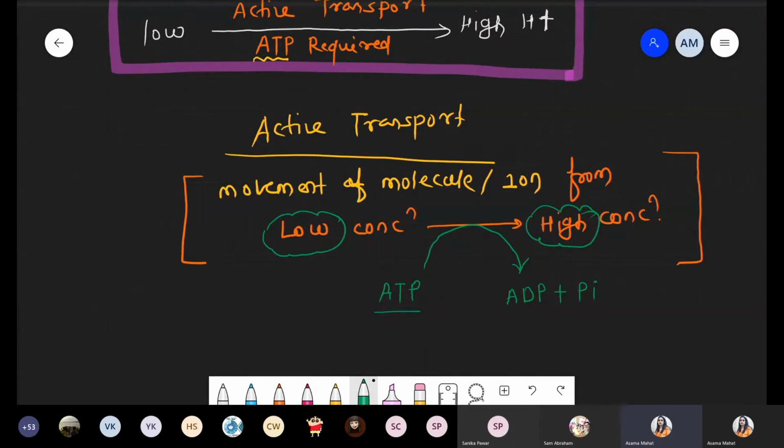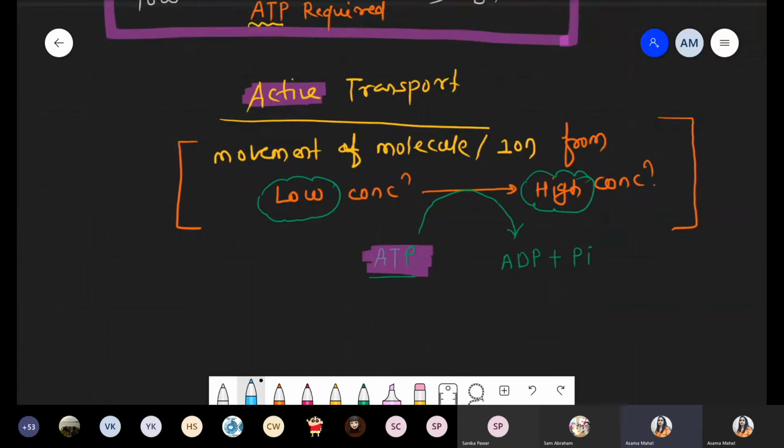So remember this thing: whenever we use the word active transport, definitely there is a use of ATP, because without ATP we cannot transport a molecule from low concentration to higher concentration. Got this point now? This point is clear? Okay.